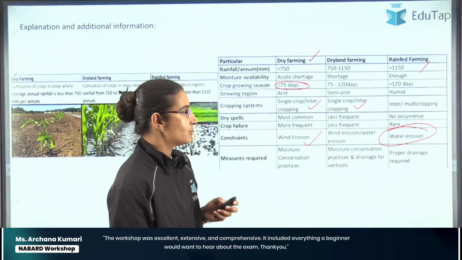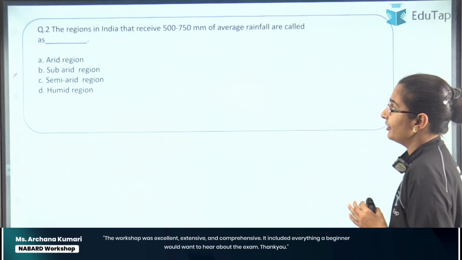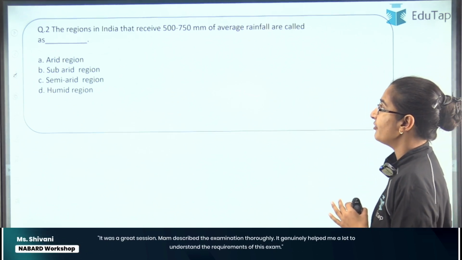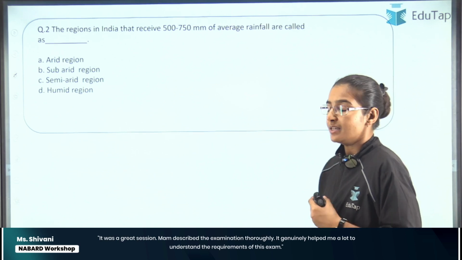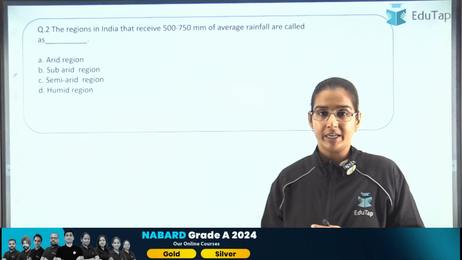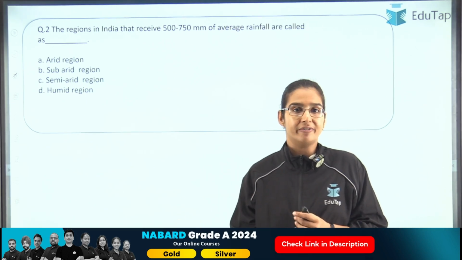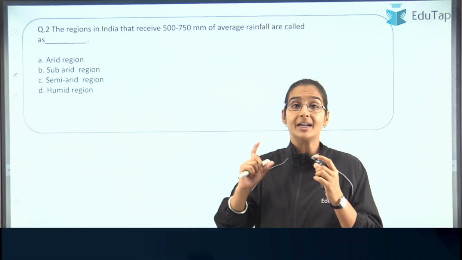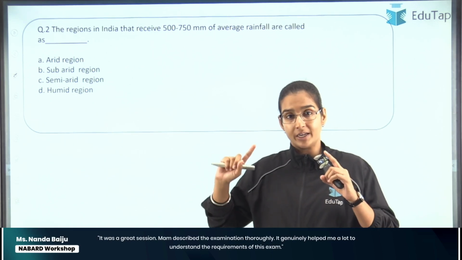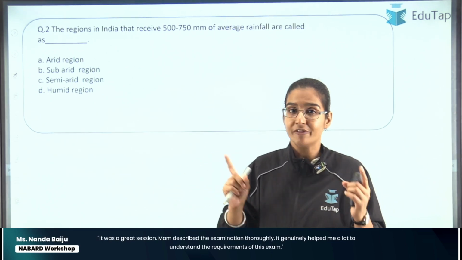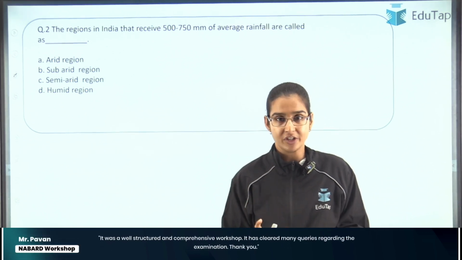All right, so let's move to the next question now. It says that the regions in India that receive 500 to 750 millimeter of the average rainfall are called as what? See students, in the previous question we dealt with the kind of farming on the basis of average annual rainfall. But here in this question, we are dealing with the type of the area on the basis of rainfall, right? So that question was associated with the farming. This question is associated with the area, right? So understand the difference between the two.